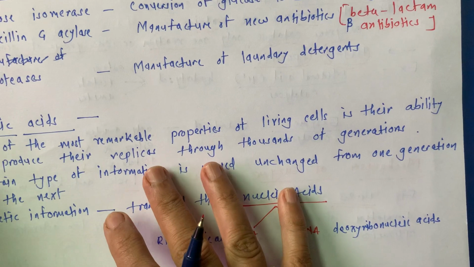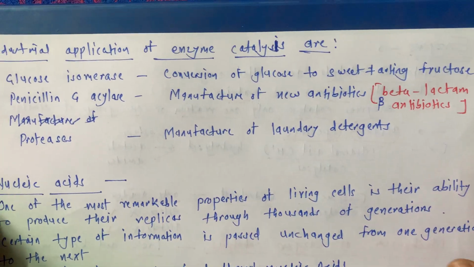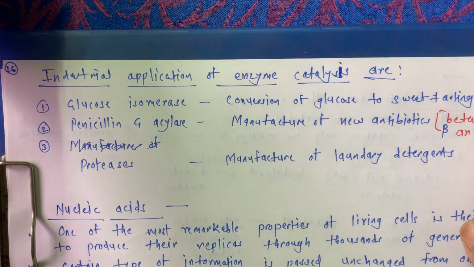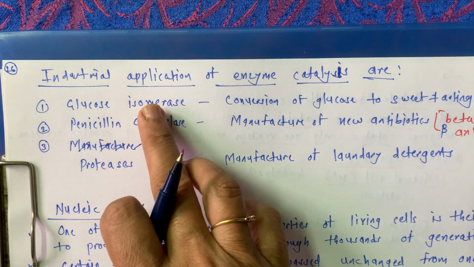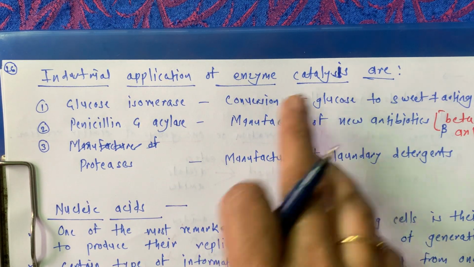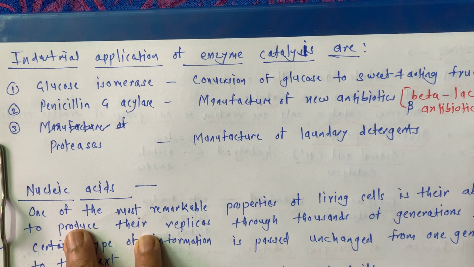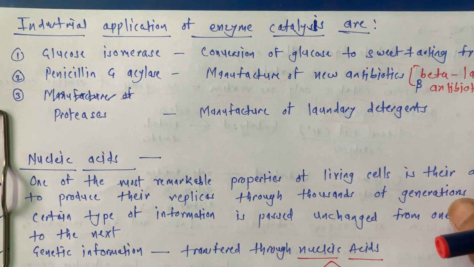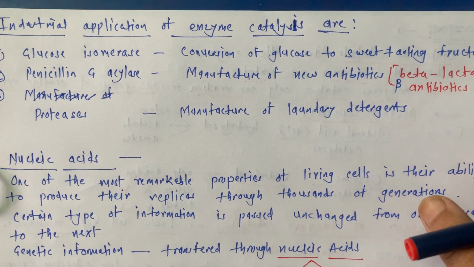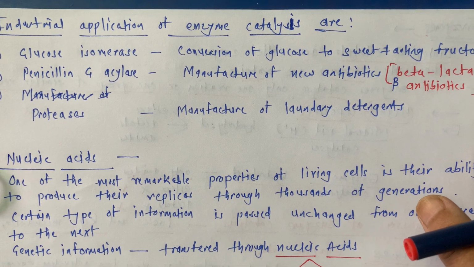Next one is, what are the industrial applications of enzyme catalysis? These are industrial as well as many other applications which are very necessary for our body functioning.